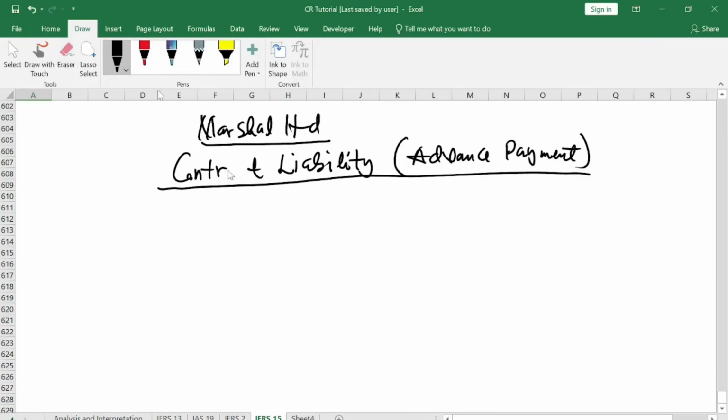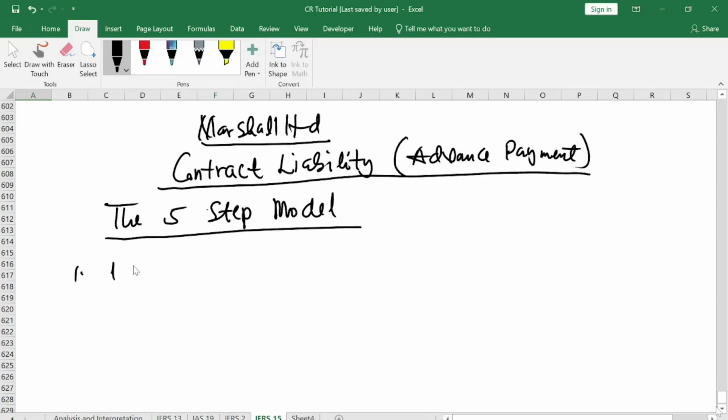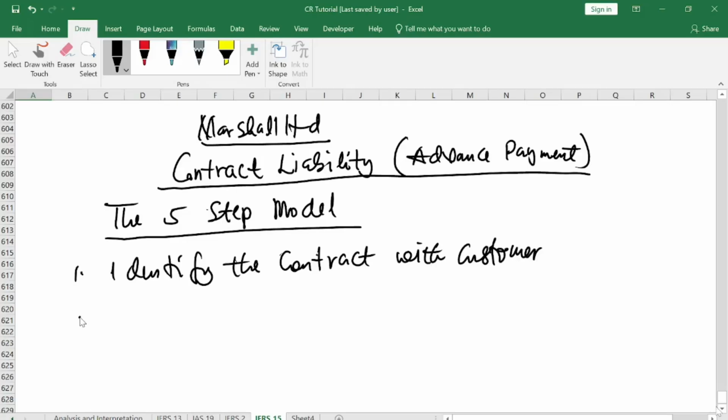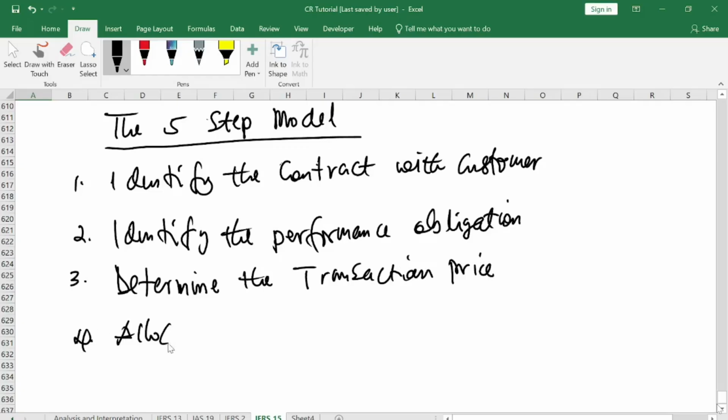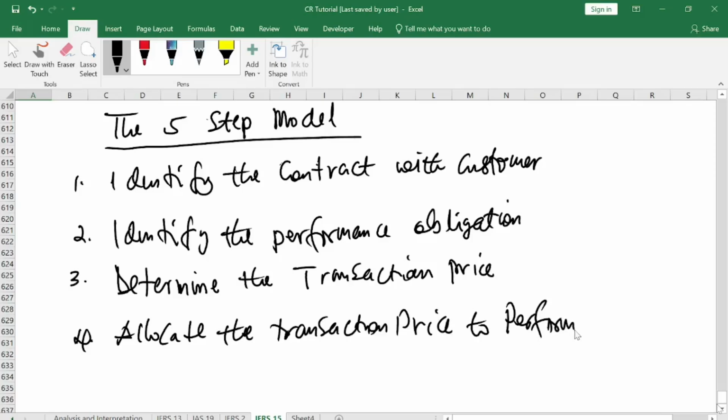So please, when you receive a question like this under IFRS 15, the first thing I will admonish you is that you mention the five step model of revenue. First, you say identify the contract with the customer. 2, identify the performance obligation. 3, determine the transaction price. 4, allocate the transaction price to the performance obligations.